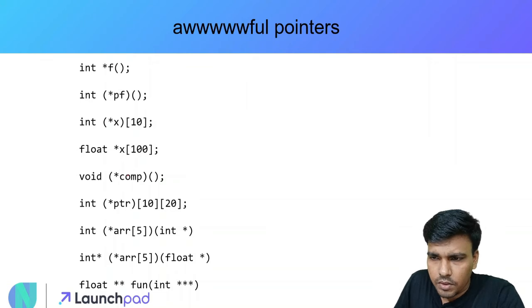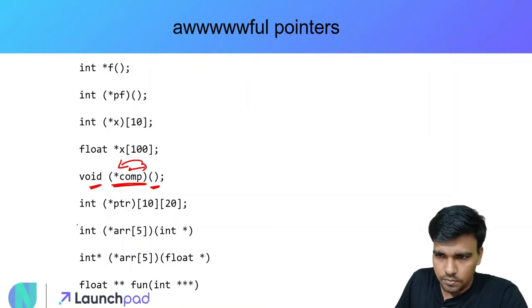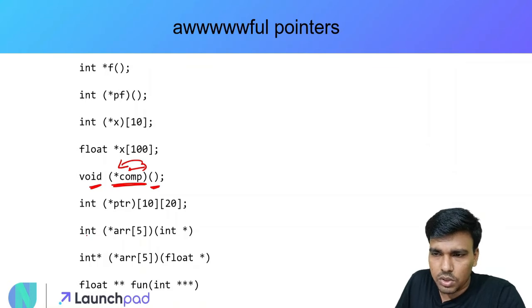ये काफी simple है, right? So comp is a comp. Now I'll go right. Closing braces है, तो I'll move to the left side. So comp is a pointer to a function. Right, so this is opening and closing braces, so this is a function. So comp is a function pointer. Basically it's a function pointer which takes no argument and returns a void data type. Simple. Okay, I don't think इसको ज़्यादा explanation की जरूरत है. So let's proceed further. Okay, now let's see this thing.